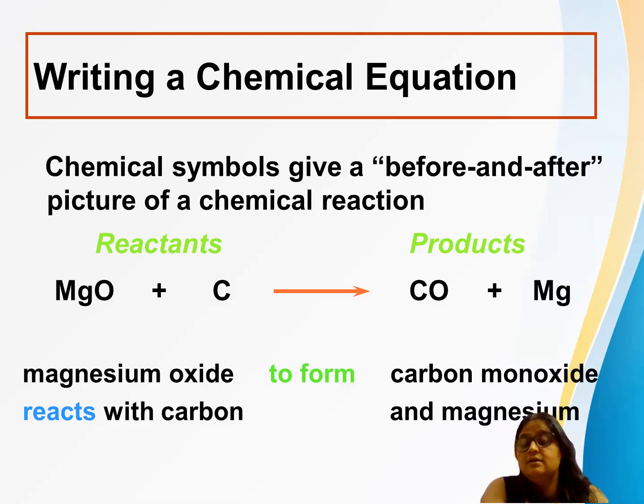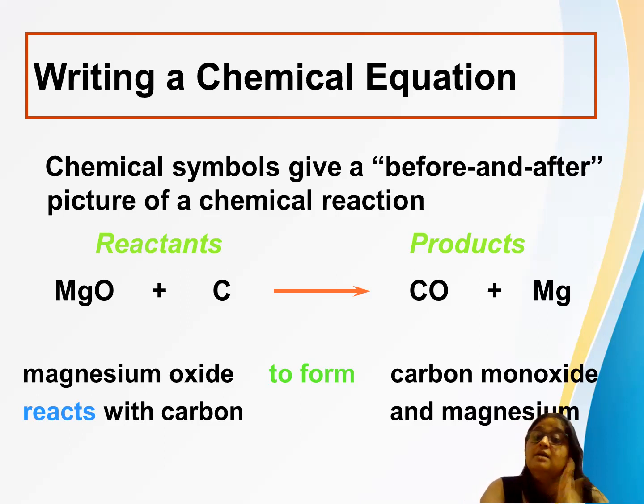It is now reacting with carbon, and what has happened? When a chemical reaction is taking place, some chemical change is happening. The products are carbon monoxide, that is CO, and magnesium. So these are the new products we are getting. Initially, what we have taken are the reactants, and finally, after the reaction, after the change, what we are getting are the products, right?